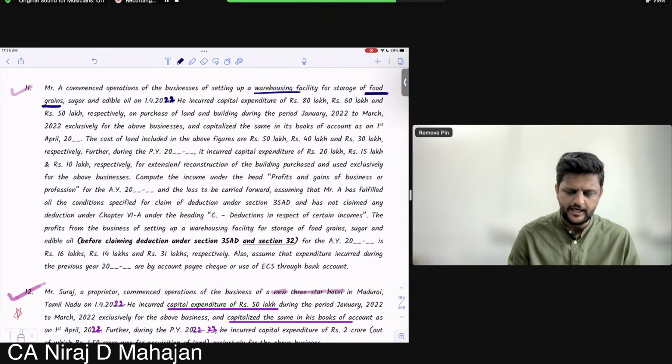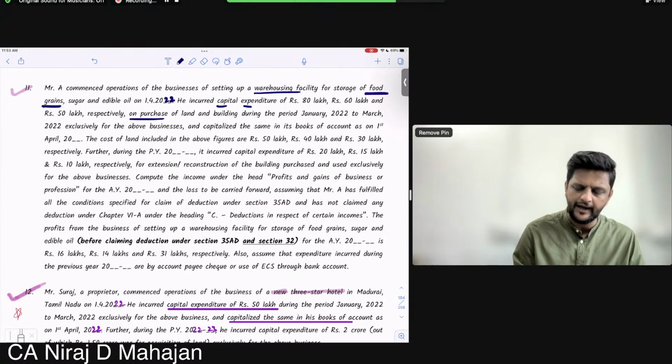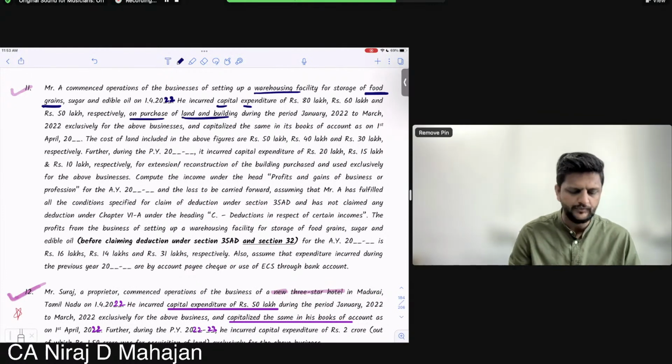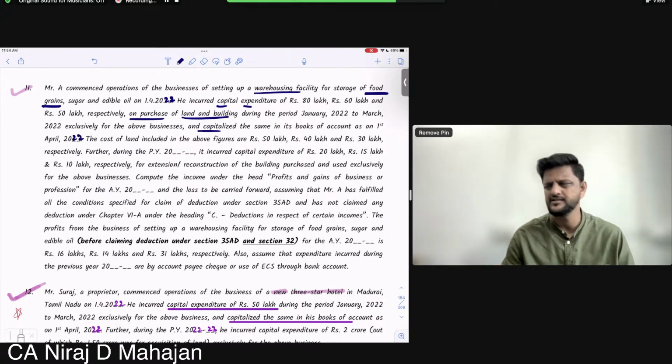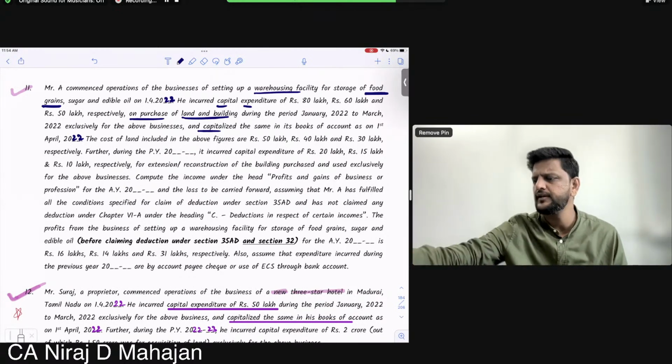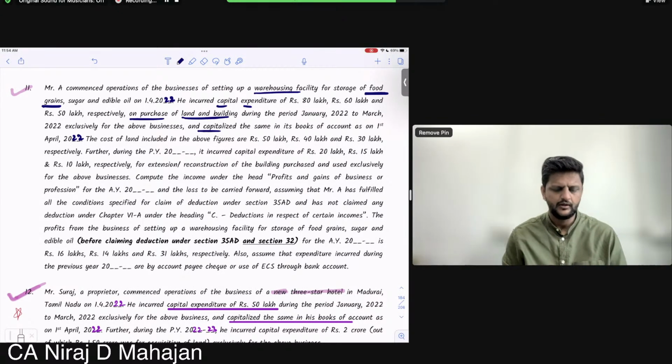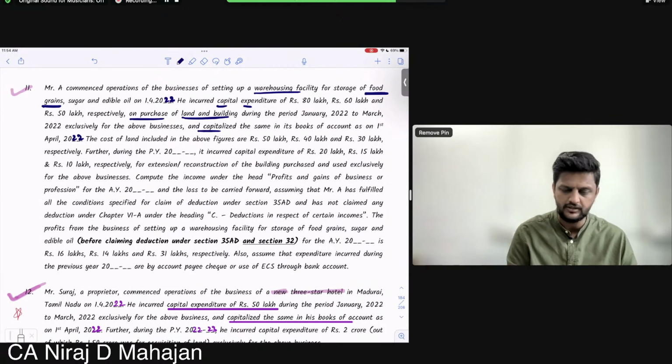He incurred capex, capital expenditure, of 80, 60, and 50 lakhs respectively on purchase of land and building during the period Jan 22 to March 22 exclusively for the above businesses, and capitalized the same in the books of accounts as on 1st April 22. Basically all conditions are satisfied. They were also talking about pre-commencement, right? The cost of land is included in the above figures. Are you understanding? So 80 lakhs includes 50 lakhs of land, 60 lakhs includes 40 lakhs of land, and 50 lakhs includes 30 lakhs of land. Clear?